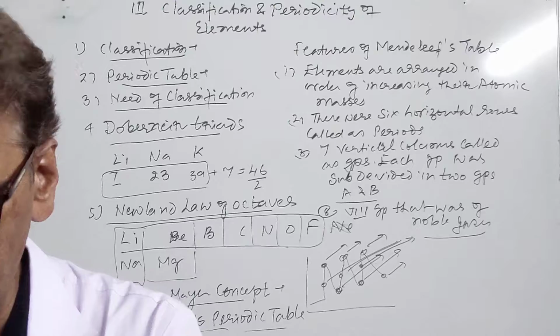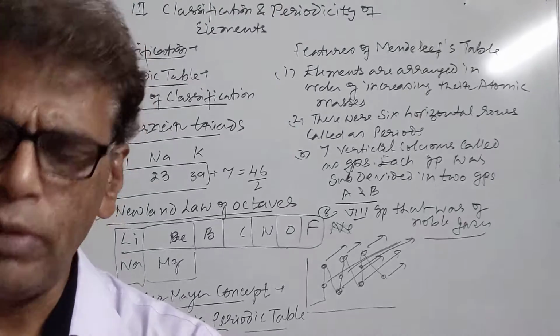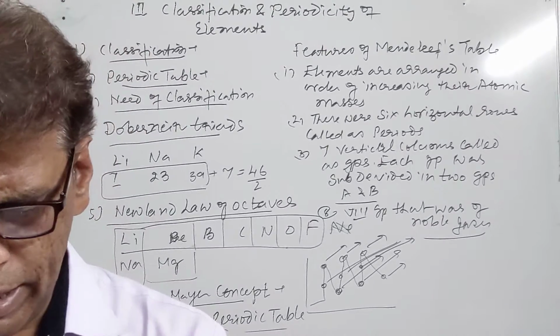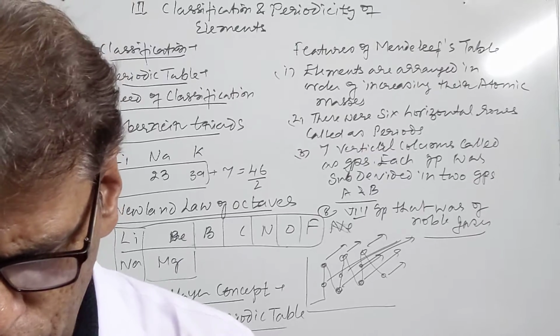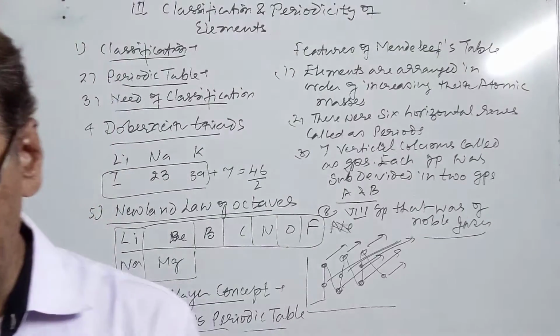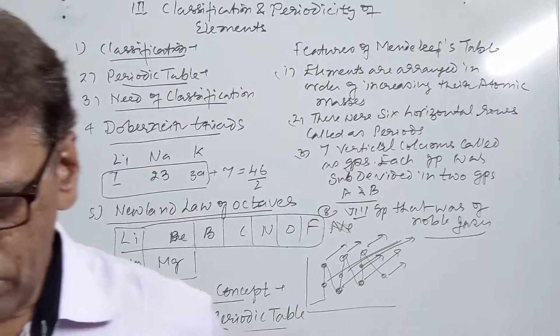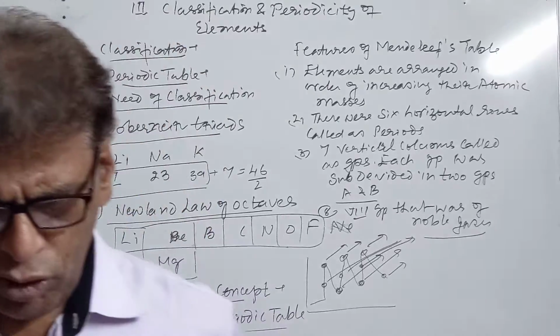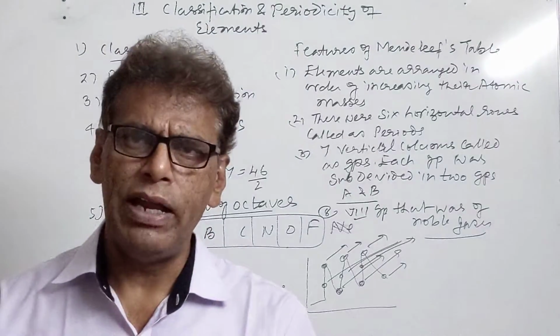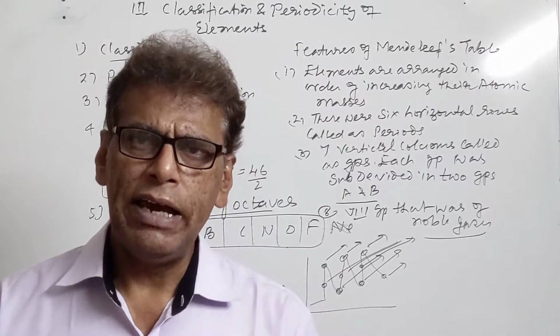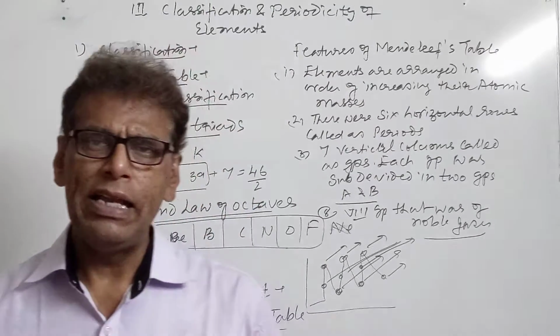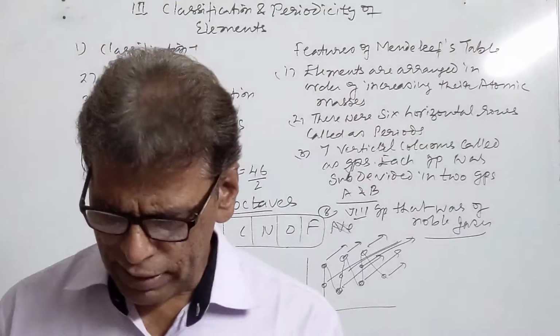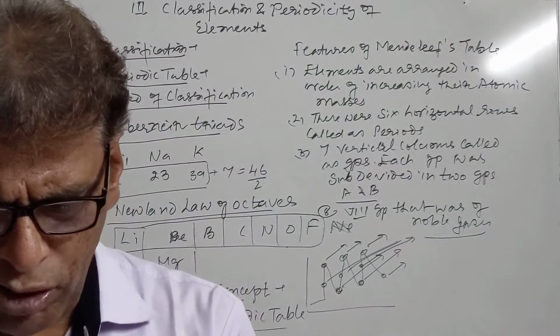It was successful in explaining properties of the elements, and it became easy to keep in mind the elements. Then what were the advantages of Mendeleev table? The study of elements became easy. He predicted some elements which were not discovered at that moment, they were discovered later on.